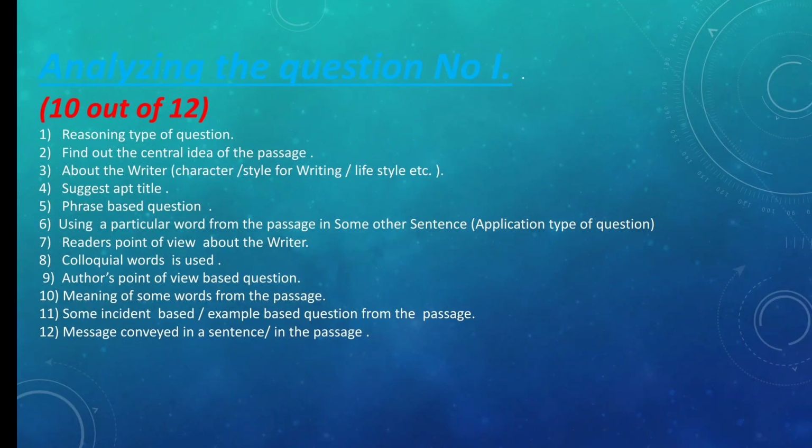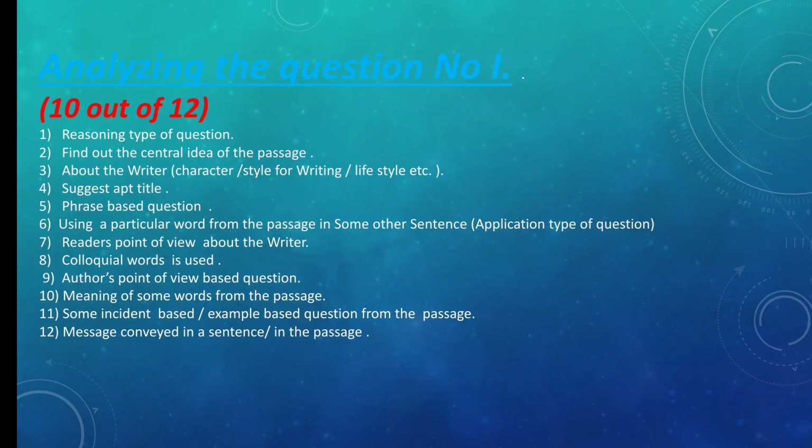Question 6 is a question where you use a particular word from the passage in some other sentence and make that sentence complete or meaningful. So it is an application type of question where whatever knowledge you have gained or whatever meaning you have understood related to that word, you have to put it in some other sentence and make it useful.